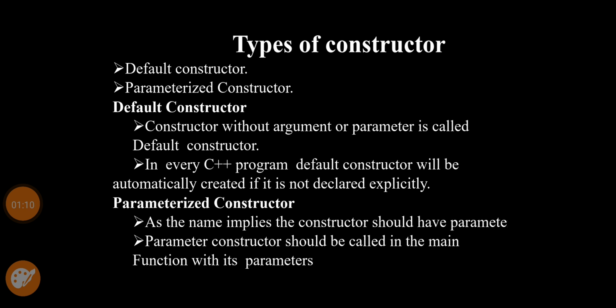So the next one is the types of constructor, default constructor and parameters constructor. The default constructor without argument or parameter is called default constructor. In every C++ program, default constructor will be automatically created if it is not declared explicitly. Then parameters constructor, as the name implies, the constructor should have parameter. Any constructor which contains a parameter is called parameter constructor.